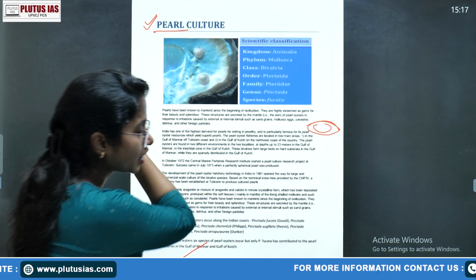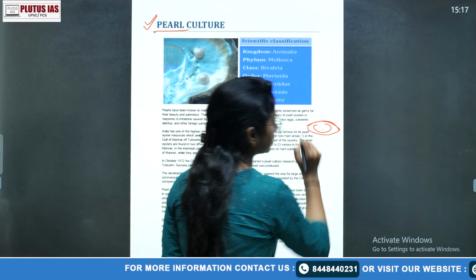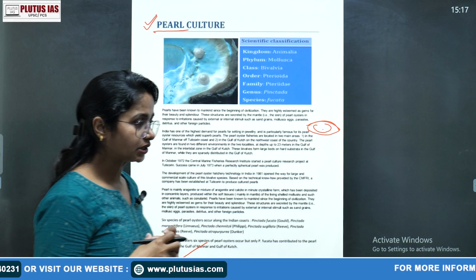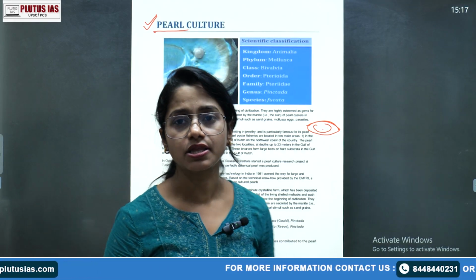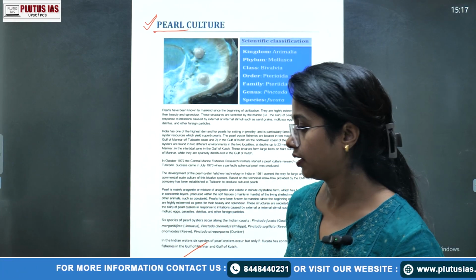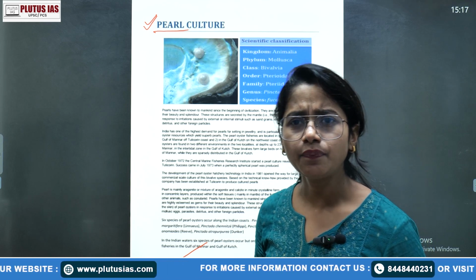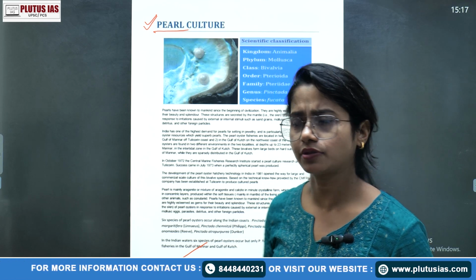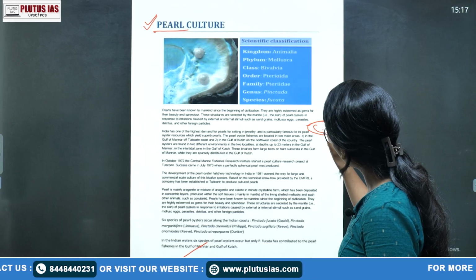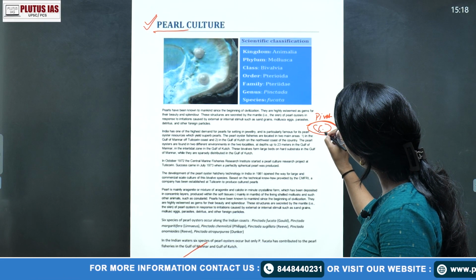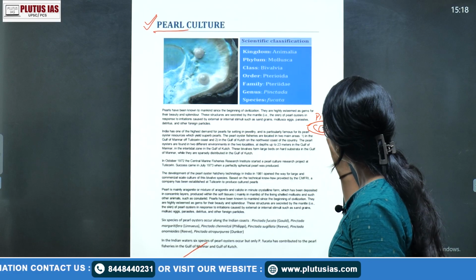Actually, the pearl forms when any foreign particle enters the body or muscles of the Pinctada. The animal's body considers it a foreign organism or foreign particle, not only living but also dead.